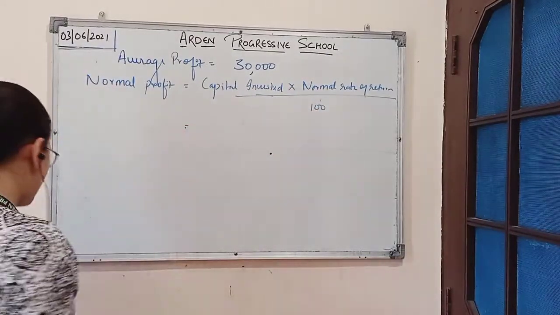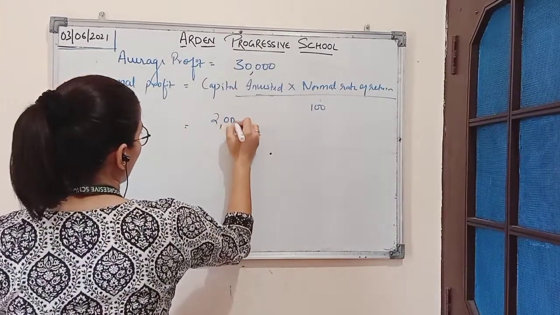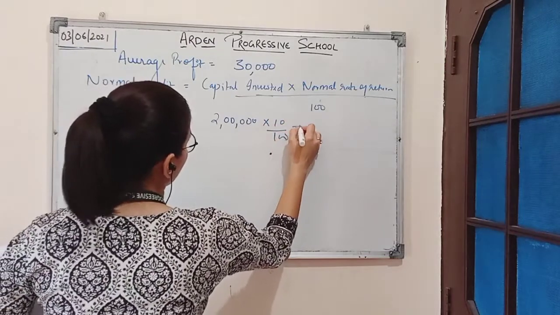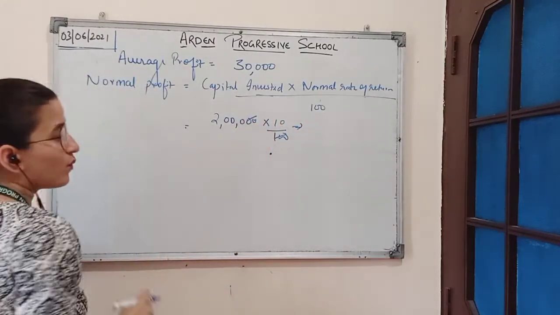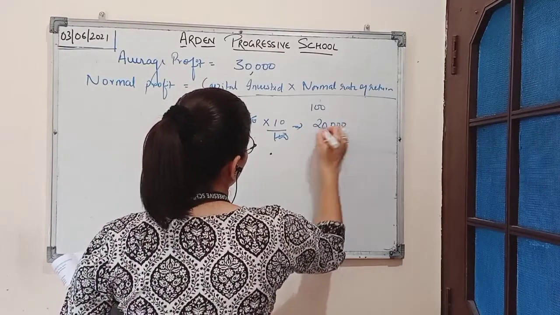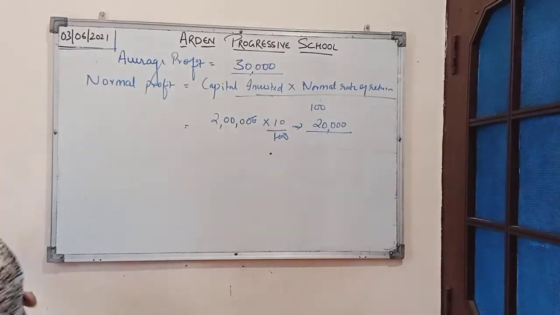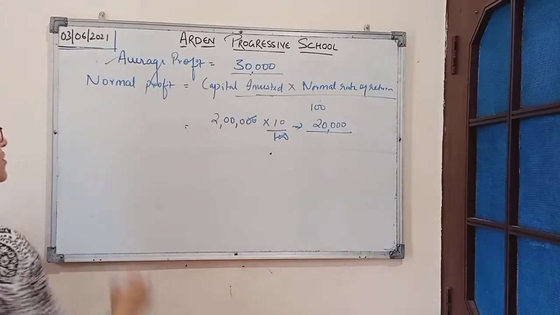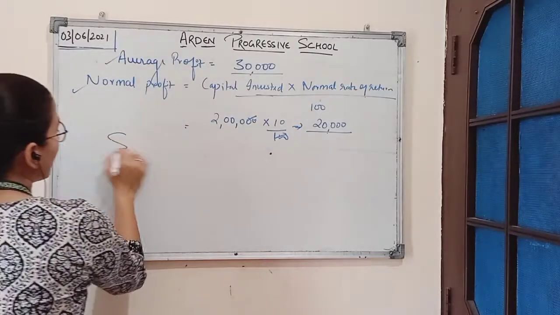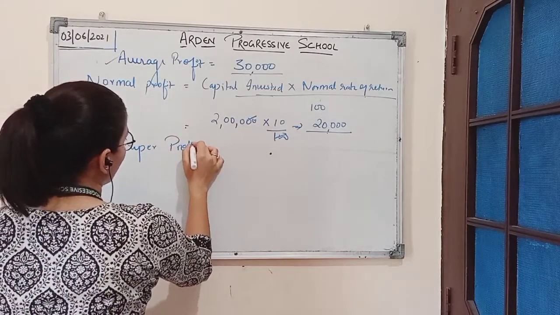Here capital invested by the firm is rupees 2 lakh and normal rate of return is 10%. By calculating this, we will get normal profit amounting to rupees 20,000. Now we have calculated average profit and we have also calculated normal profit, so we can easily find out super profit.